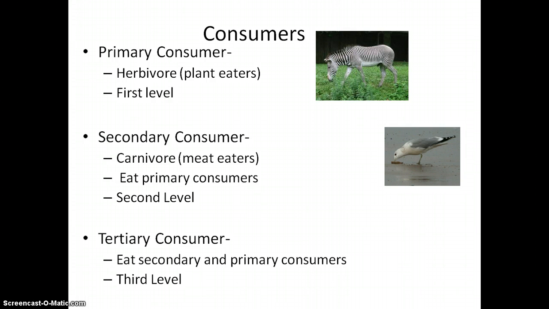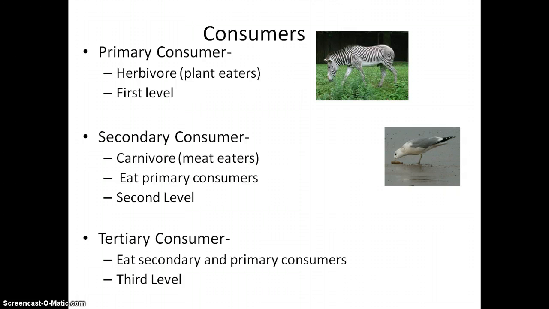Next we have the secondary consumer. These are your carnivores, your meat eaters, and what they're going to be eating are your primary consumers. Omnivores also go in this category because omnivores will eat meat and plants, and humans are considered omnivores because we eat meat and we eat vegetables.